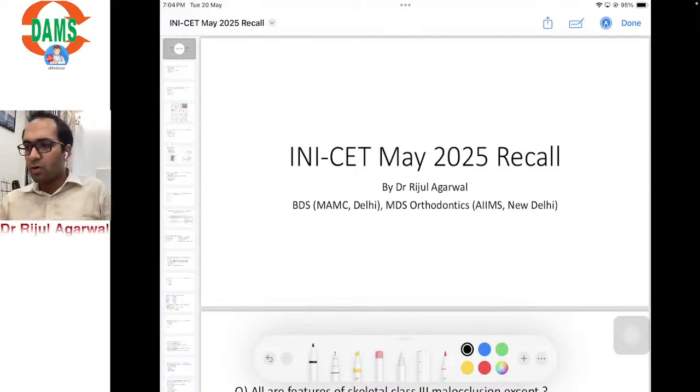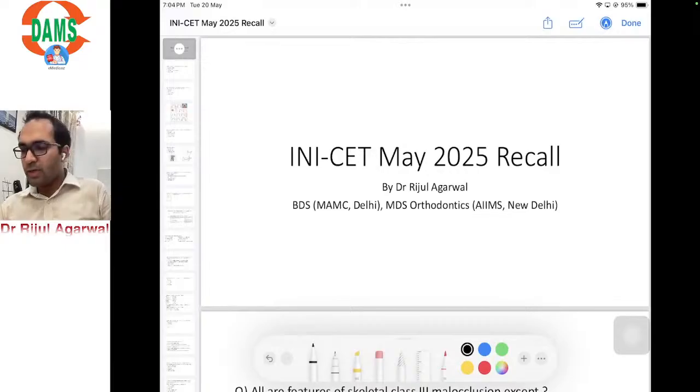अगर कोई concept is not clear, you can very well go back to your notes and revise it. And neither our aim is to pinpoint that ये पढ़ाया था, वो नहीं था. If anyone has any doubts in understanding, just write in the comment section and I'll be able to help you out. Next, a big disclaimer which we all issue, that it's a recall based thing. These are the questions which I got from the feedback from the students, and based on that recall we are having the discussion.